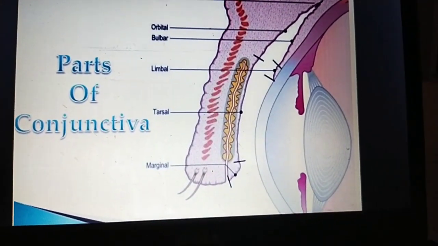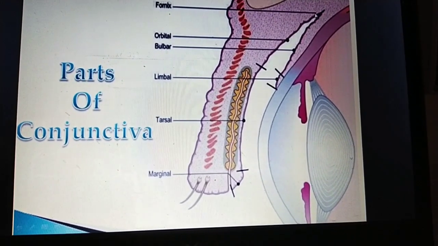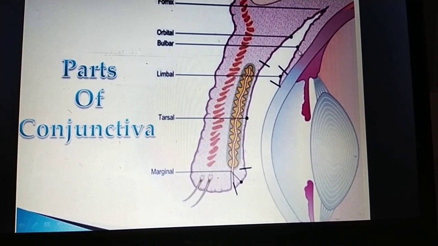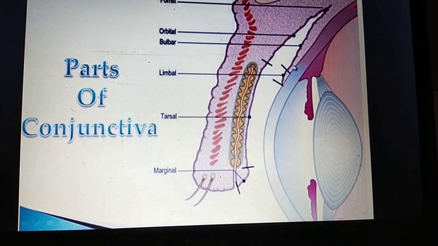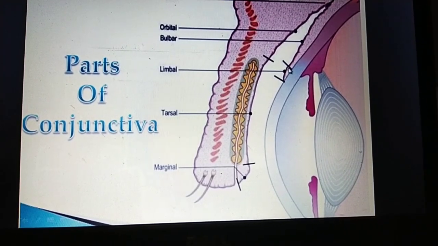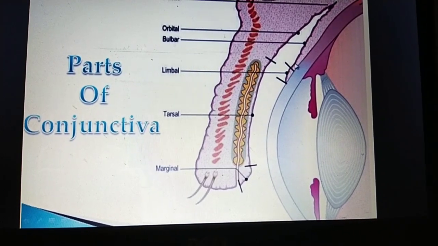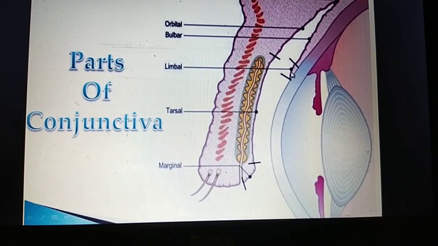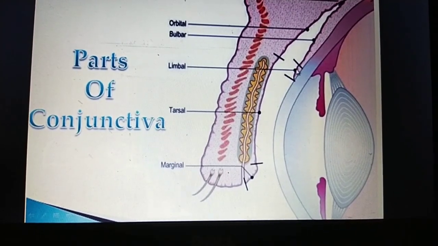You can see here the parts of the conjunctiva. This is the fornix where it is joined, and this is the bulbar conjunctiva. Some part is covered by the sclera, and that part is the bulbar conjunctiva. Some part is a junction between the cornea and sclera, surrounding the cornea. This part is called the limbus, and this is also called the limbal conjunctiva.